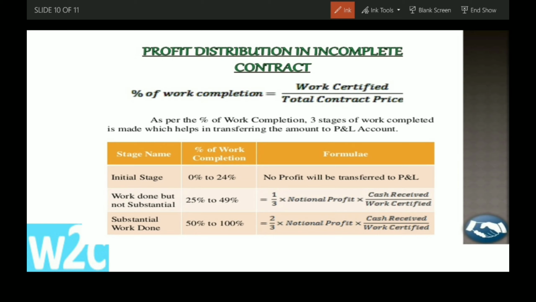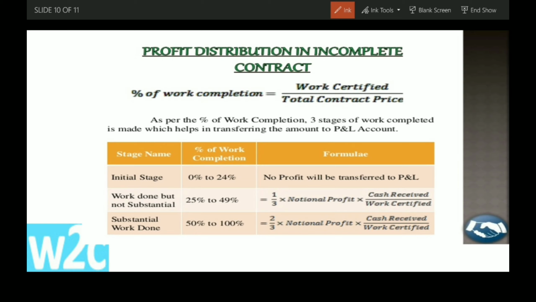We have to segregate that from the notional profit. You can derive notional profit from the debit and credit sides, but how much is transferred to profit and loss account and how much to work in progress is the question. So from notional profit we can estimate it using these formulas.